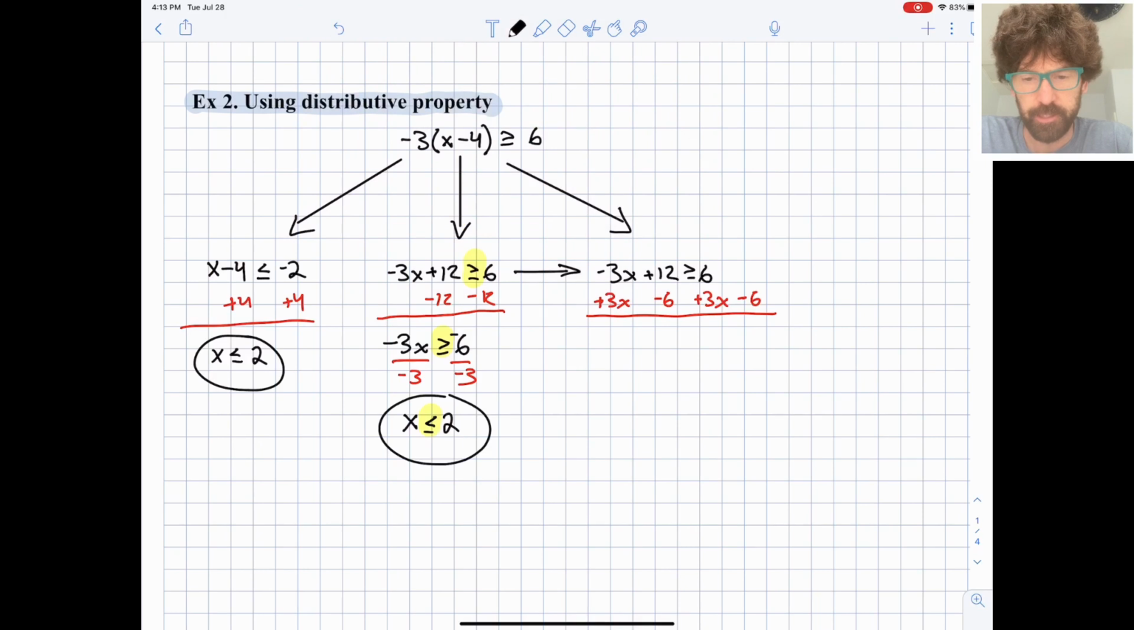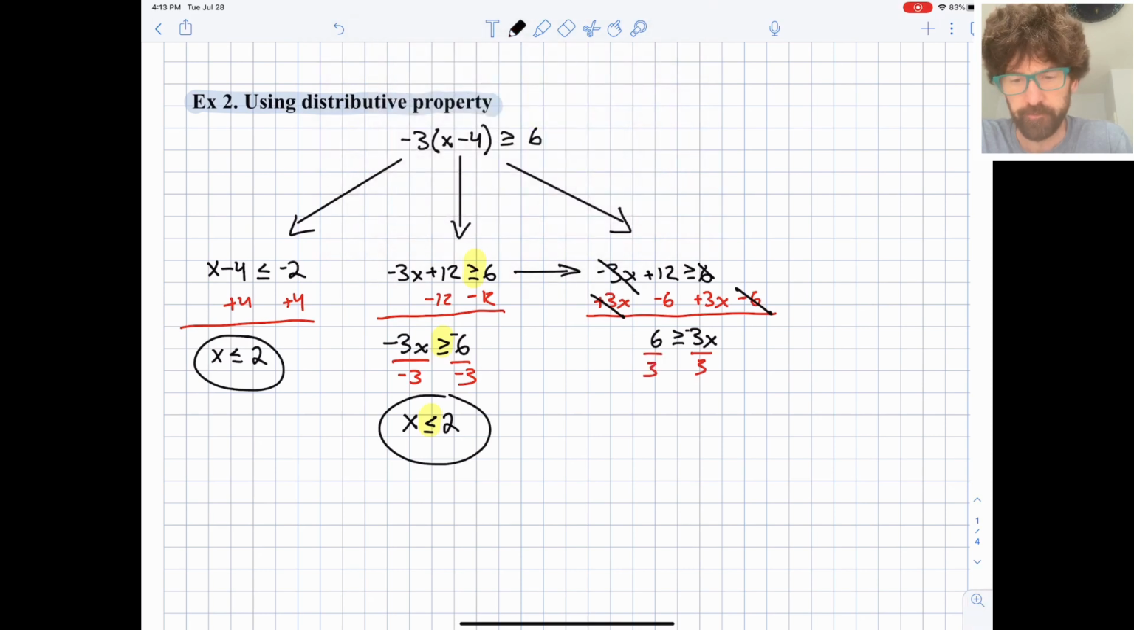So these guys cancel, and these guys cancel over here. On the left side, we end up with 12 minus 6, which is 6. We don't flip the sign because we never multiplied or divided by a negative. And we have a 3x on the right. Okay, so we can divide both sides by 3.